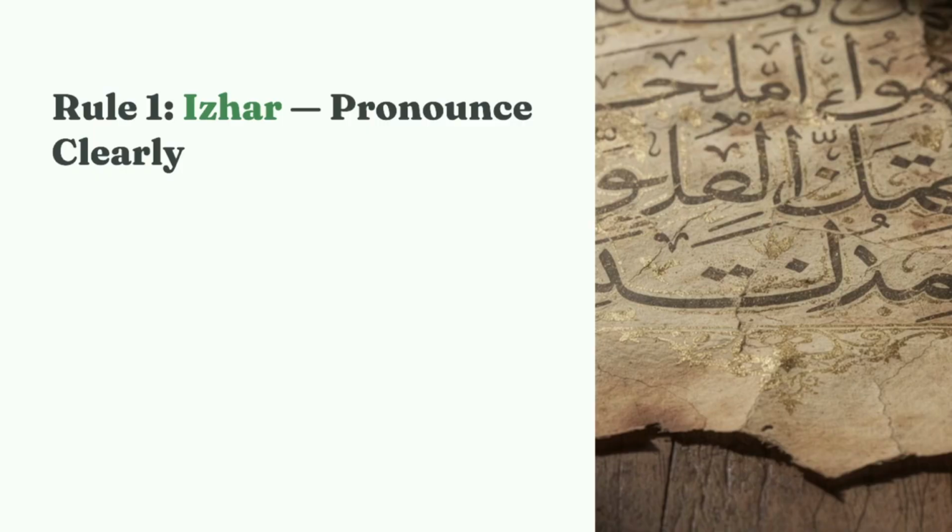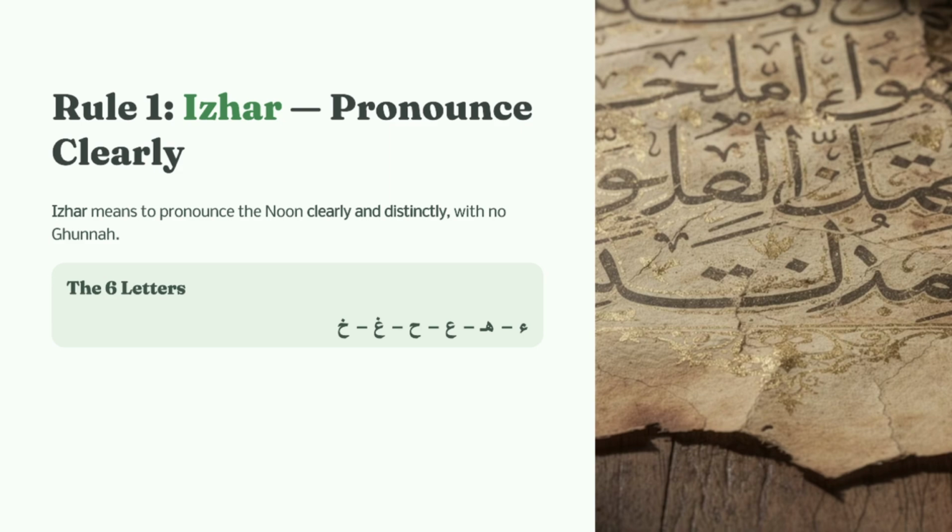The first rule, Al-Izhar. Al-Izhar means pronouncing the noon clearly with no gunna. If Noon Sakinah or Tanween is followed by one of these 6 letters, Al-Hamza, Al-Ha, Al-Ain, Al-Ha, Al-Ghain, Al-Kha, we pronounce the noon clearly. Examples: من هاد, لأكثرهم من عهد. In both examples, the noon sound is clear.